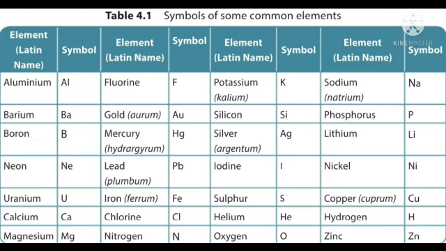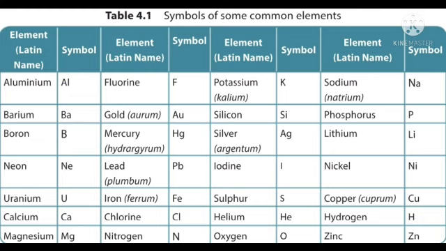Chlorine, Cl. Nitrogen, N. Potassium, Latin name is kalium, so potassium symbol is K. Silicon, Si. Silver, Latin name is argentum, so that symbol is Ag. From argentum they have used Ag. Iodine, I. Sulfur, S. Helium, He.